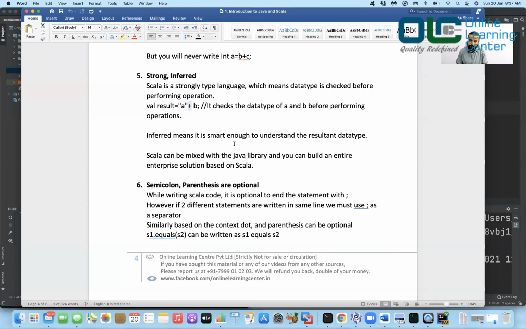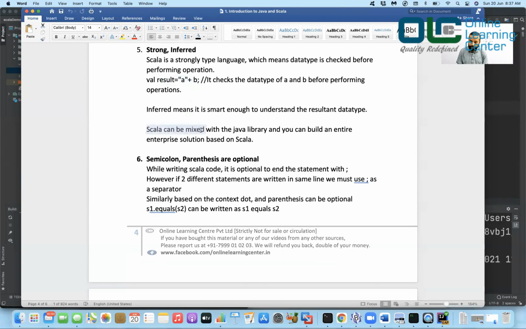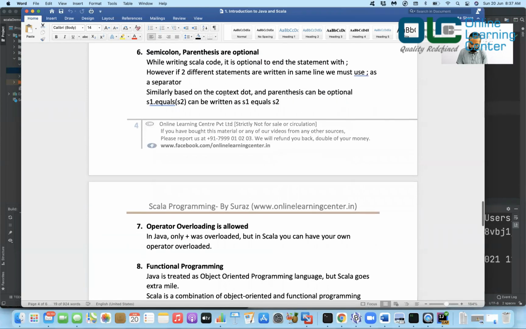So inferred means it is smart enough to understand the resultant type. Once it has understood that this has to perform some operation, the result type would be known to Scala. You really don't have to tell it to Scala. All right. Now, Scala can be mixed with Java libraries, and you can build an entire enterprise solution based on Java. This is very, very important, guys. We'll talk about that in some time. I'll go to the next point.